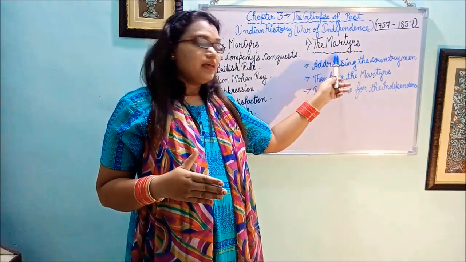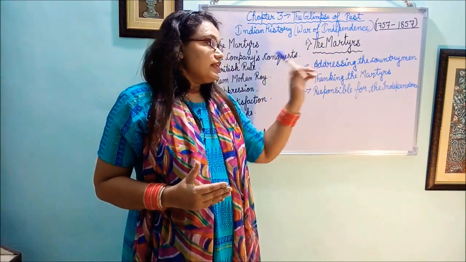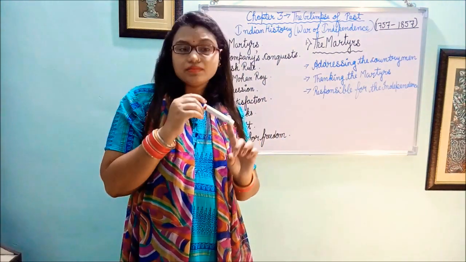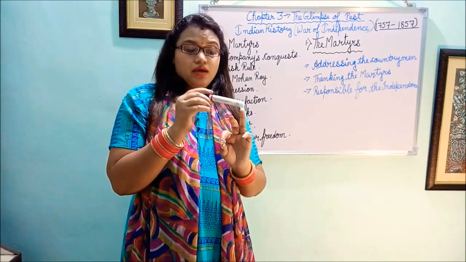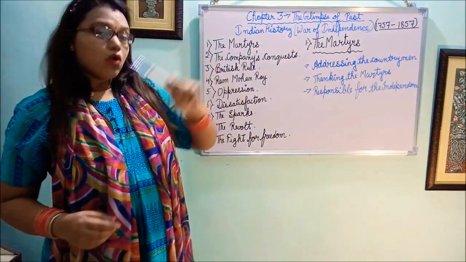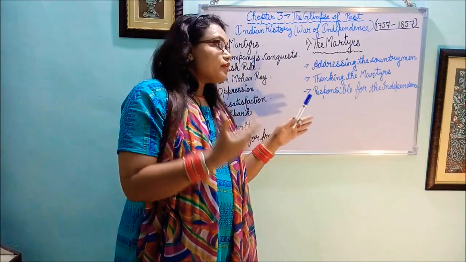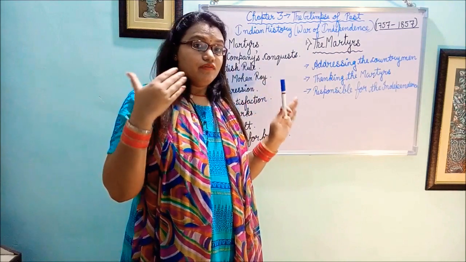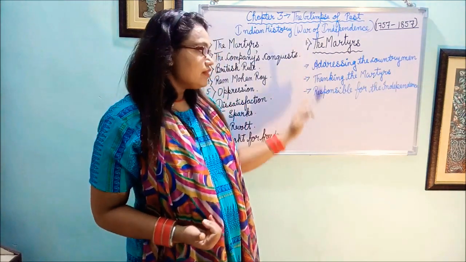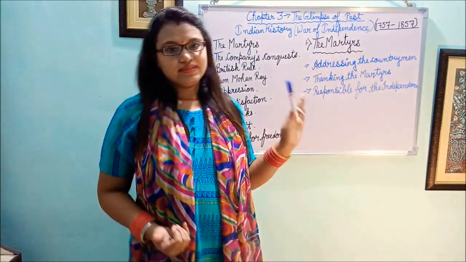Means this part is after the independence. Understand? She is thanking all the martyrs. Among the martyrs, she is thanking Mahatma Gandhi, Jawaharlal Nehru, Lakshmi Bai, Subhash Chandra Bose. You will see in the picture all the martyrs. Now she is saying that they are the only ones who are responsible for the independence. If they were not there, we would not be able to stand here. So here in this part, she is thanking all the martyrs who sacrificed their life for the independence.